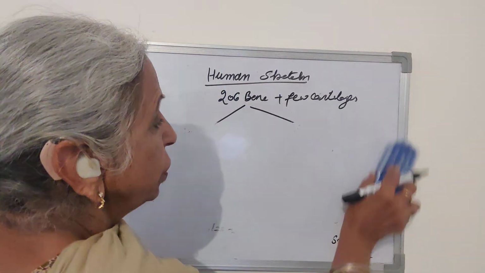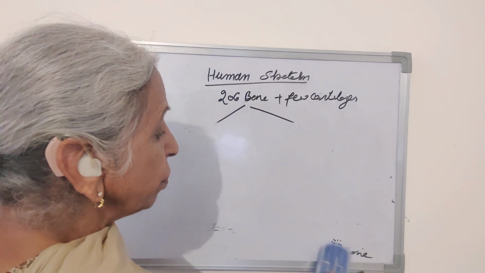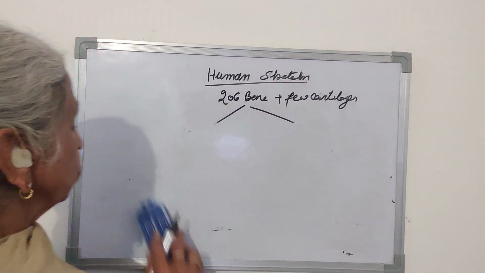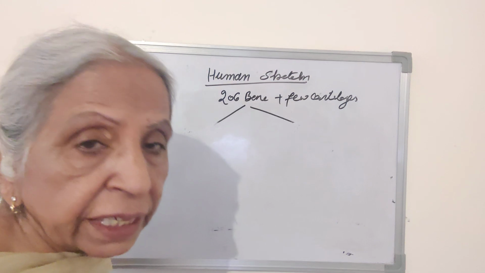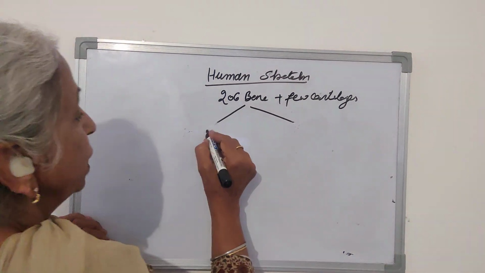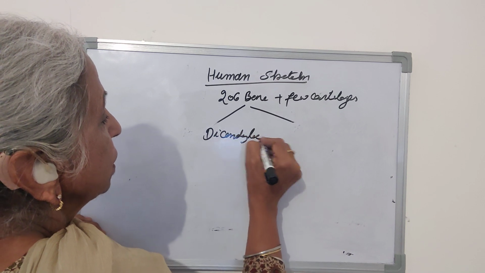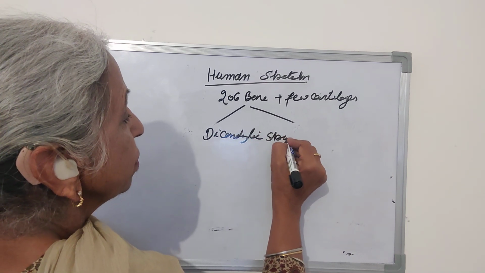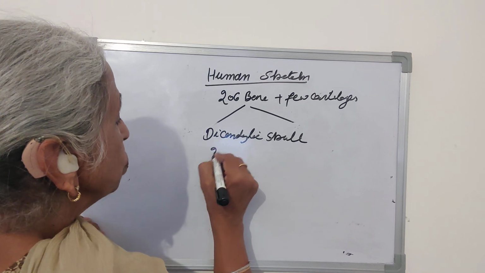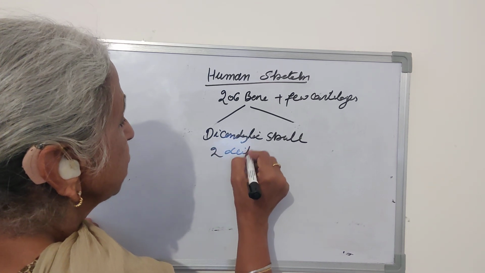The skull which is articulated with the 2 condyles is called the dicondylic skull. That is, it is articulated with the vertebral column by 2 occipital condyles.